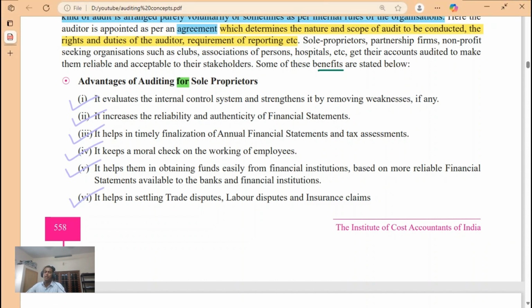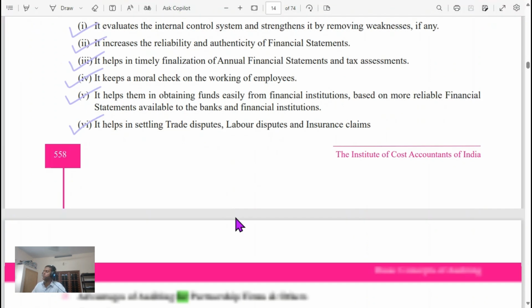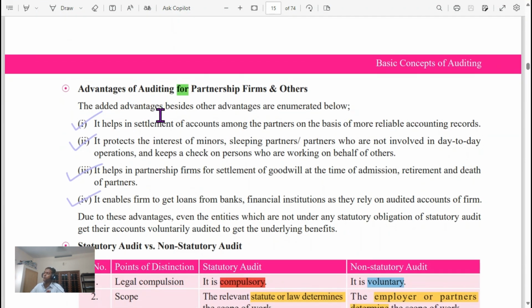It helps in timely finalization of annual financial statements and tax assessment. It keeps a moral check on the working of employees. It helps them in obtaining funds easily from a financial institution, and helps in trade disputes, travel disputes, insurance claims. Advantages of auditing for partnership firms. It helps in settlement of accounts among partners, protects the interest of minors, sleeping partners, partners who are not involved in day-to-day operation, and keeps a check on the persons who are working on behalf of others. It enables firms to get loans from banks and finances as they rely on audited financials.